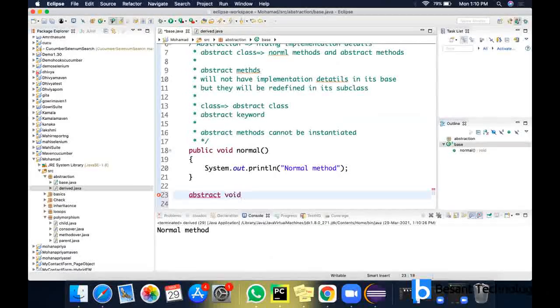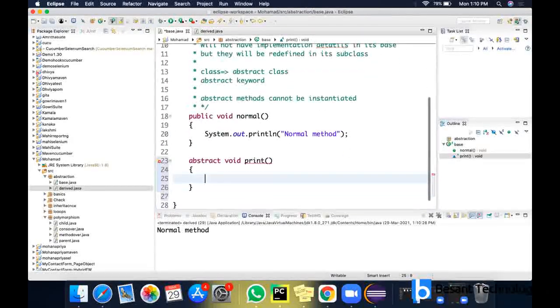Abstract void. I can give any name, it's up to us. Abstract methods cannot be static in nature. It has to be non-static in nature. Now you can see I'm getting an error. So what is the error? Abstract methods do not specify a body.